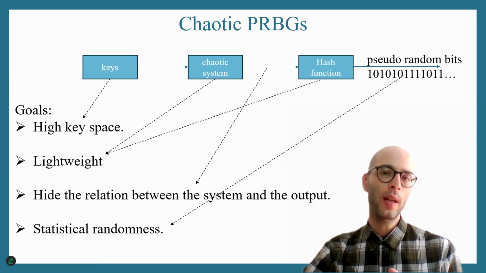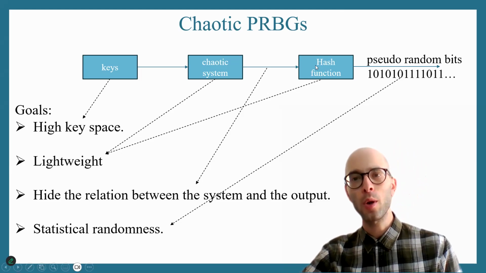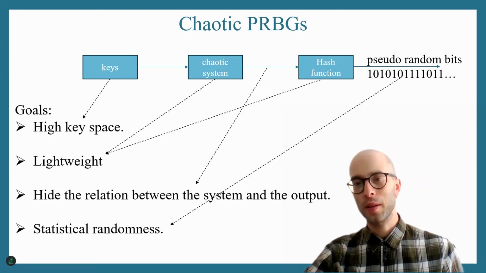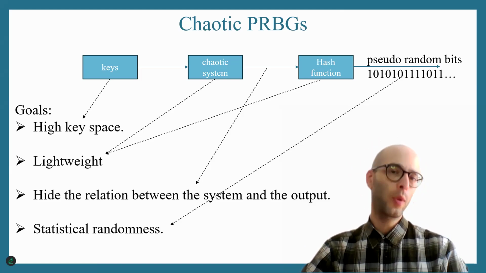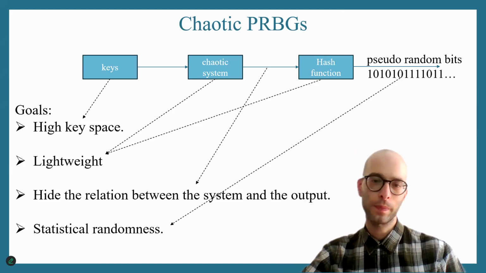After all of this is satisfied, of course, the output bits need to be just like random noise. Okay, so we need to have very extreme statistical randomness, because if the output bits are not statistically random, the encryption will fail. Okay, that's the whole point of having pseudo-random bit generators.